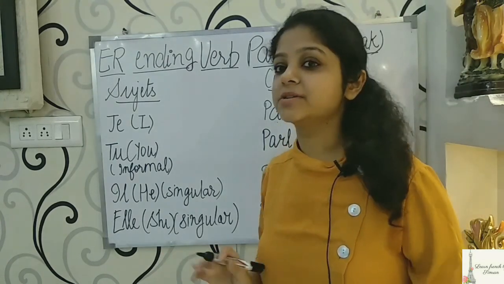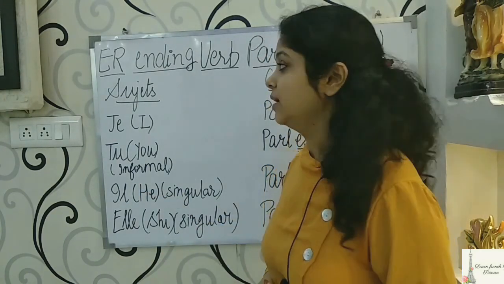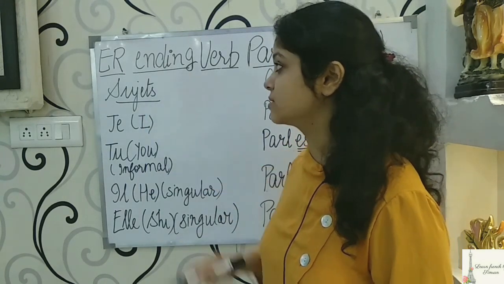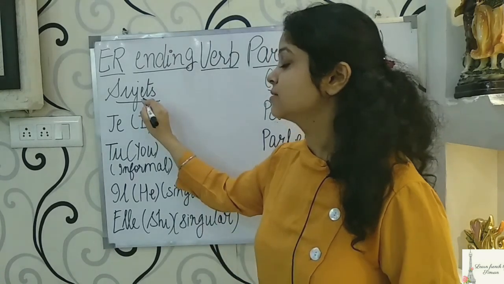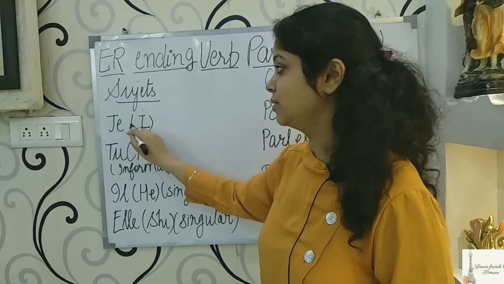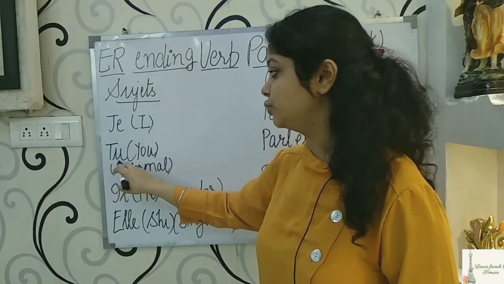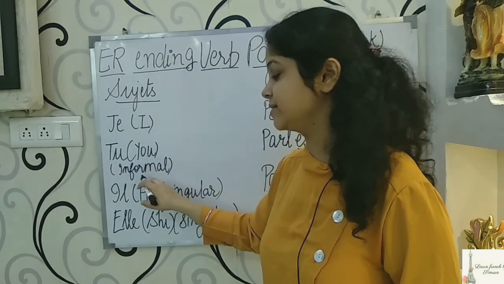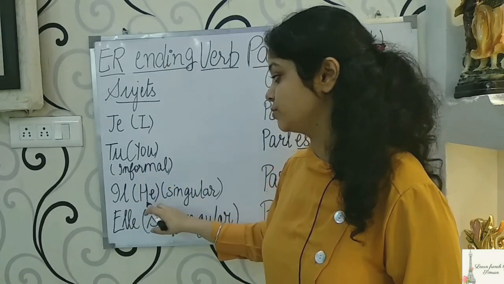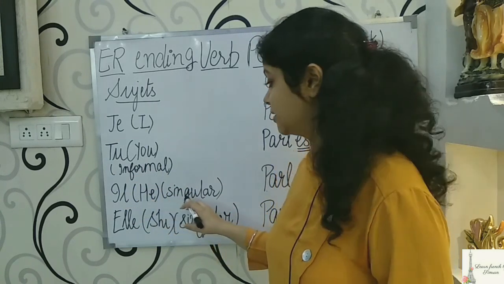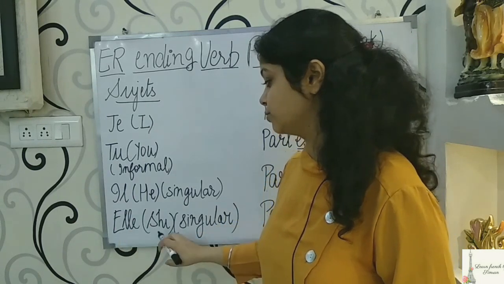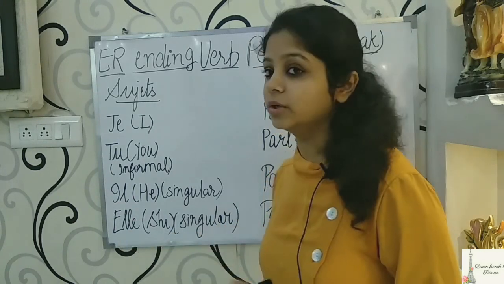Now the first step is to write the subjects, that is sujet in French. I have written je, which is I, tu, which means you and it is used in informal situations. The next is il, which is used for he, that is male, singular. And the last is elle, which is used for she, singular.